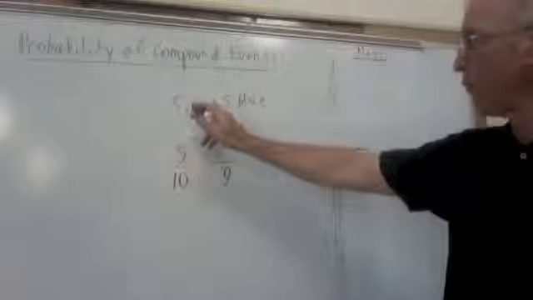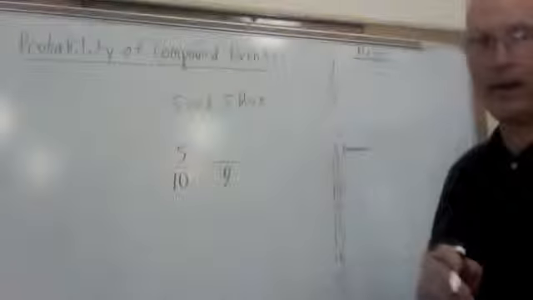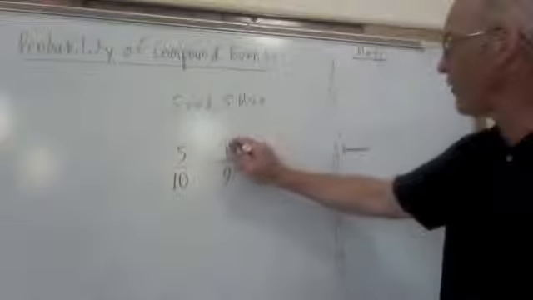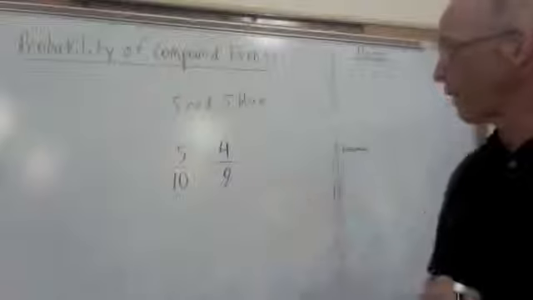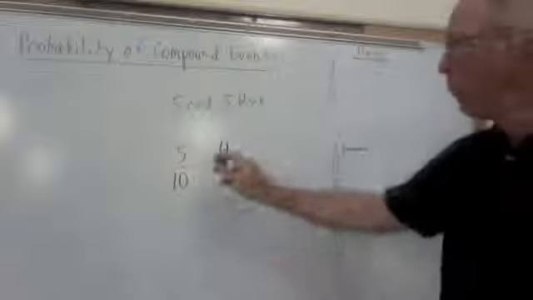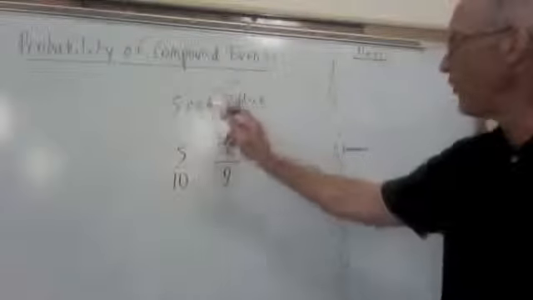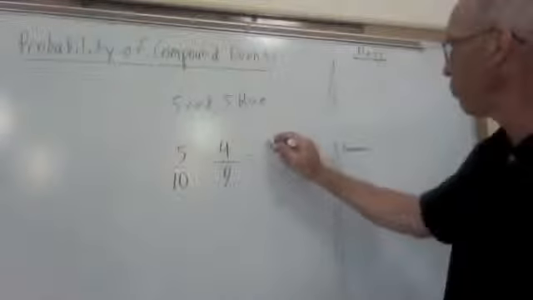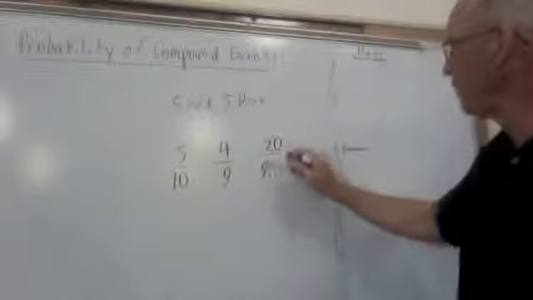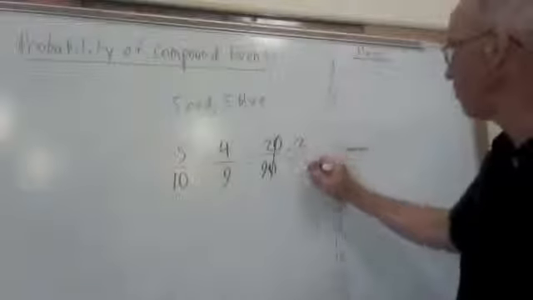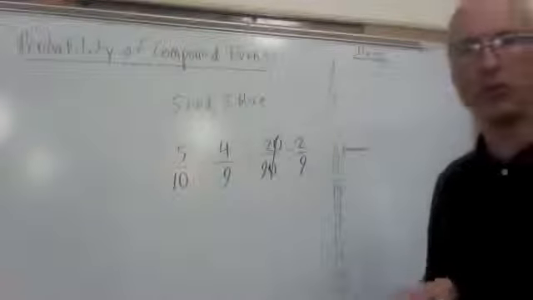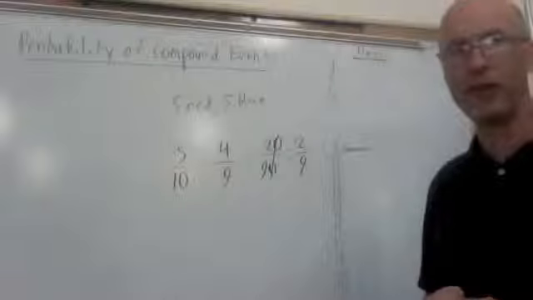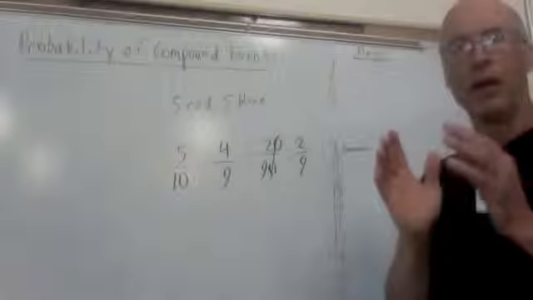There's only going to be 4 reds out of the 9. So my chance of getting another red in this case is going to be 4 out of 9. Well, my probability of getting 2 reds in a row in this scenario, I'm going to multiply those 2, so I'll get 20/90ths, reduce it. I have a 2 in 9 chance of getting 2 marbles in a row if I do not replace them.